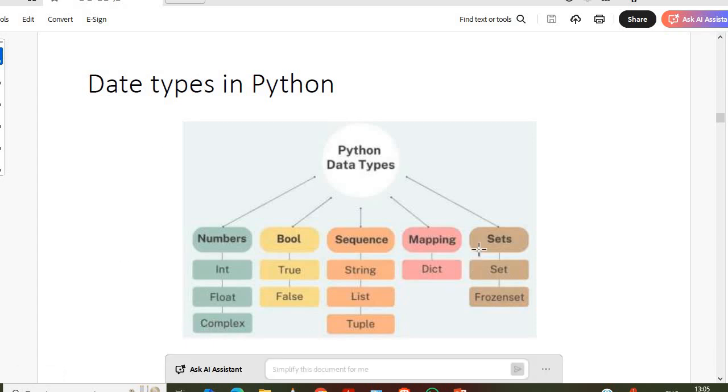Okay, so next is data types. With data types, I will finish the basics of Python. Data types are classified as numbers, boolean, sequence, mapping, and set. The numbers are specifically classified as integer, float, complex. Boolean, you know, is true or false values. Sequence is a string, list, or tuple. In Python, these two things are added: list and tuple are the new things. And in mapping, dictionary. So list, tuple, and dictionary are the most important things in Python data types. And set and frozen set will be used. So other than the common things, the differences are list, tuple, and dictionary. These are the important concepts in the Python language.